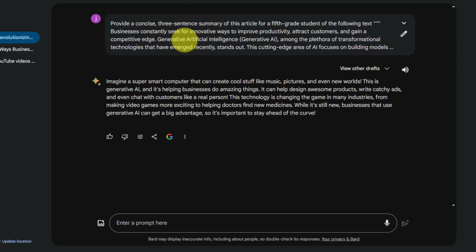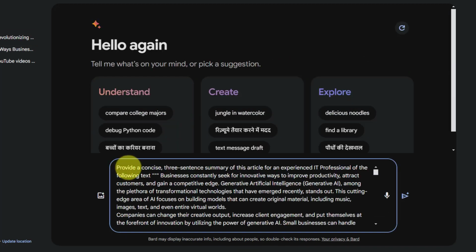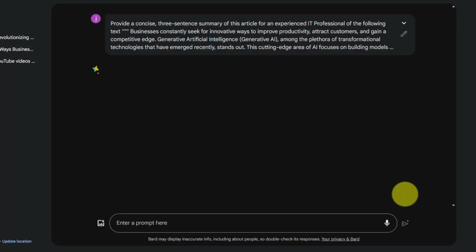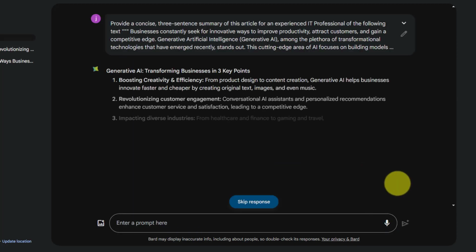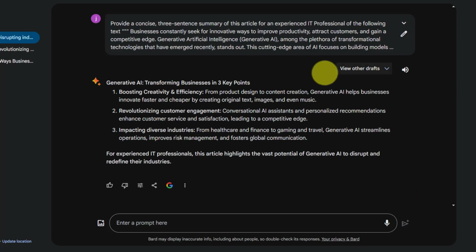But if I give the same prompt and say that the target audience is IT professional, then the summary will be quite different. Let's see. Now, here I have written provide a concise three-sentence summary of this article for an experienced IT professional of the following text. Now, if I submit this prompt, now you can see the sentences are longer, words are little bit difficult, and it is using different examples. So, in this way, you should provide context so the summary will be more usable in your use case.